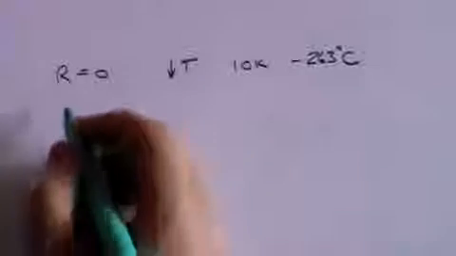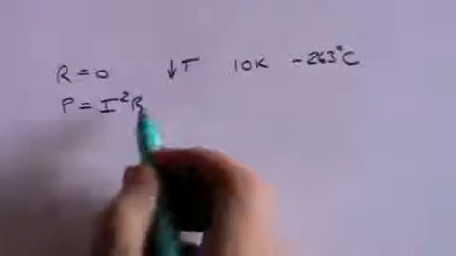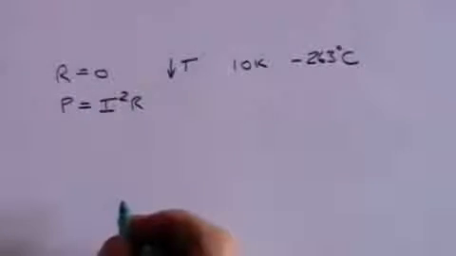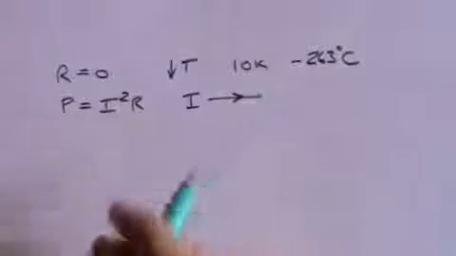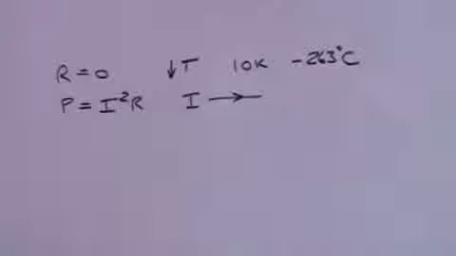One obvious advantage of superconducting materials is that there is no power loss when electricity travels through them. Power is equal to I squared R. And if R is 0, then the power loss is 0. It also means that when a current starts to flow in a cable that is superconducting, it will flow forever, even if there's no battery or other power source, because there's no resistance, so there's nothing to stop the current.